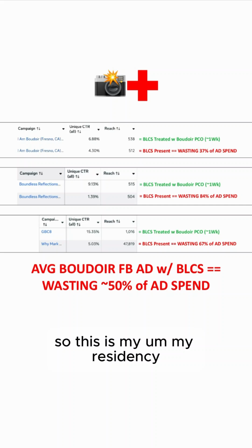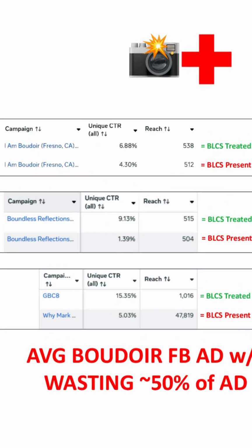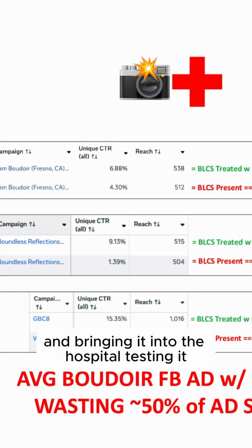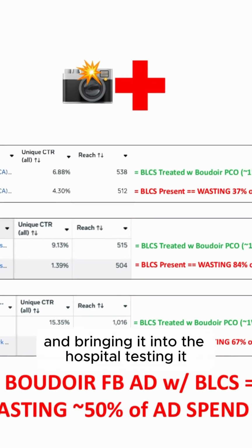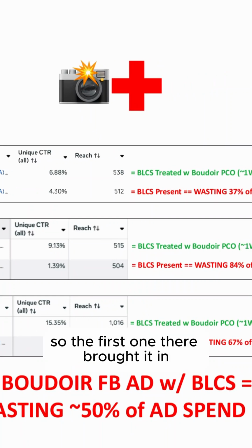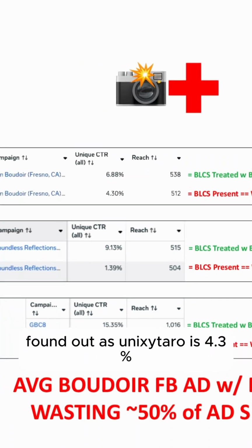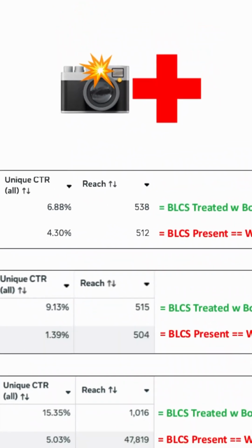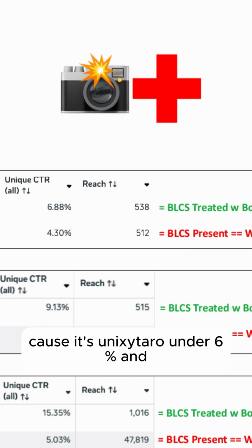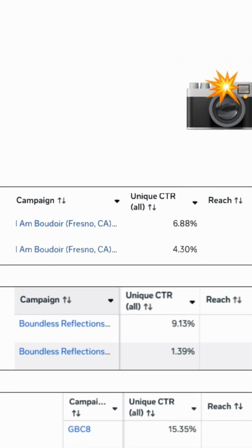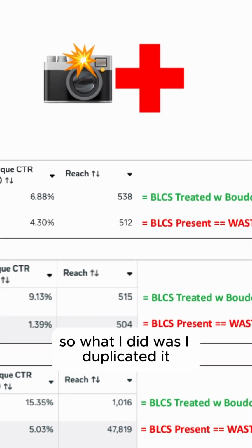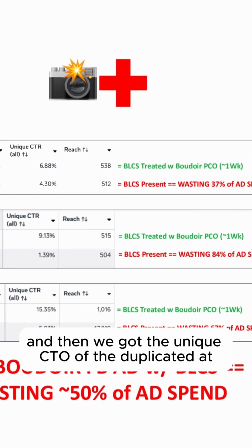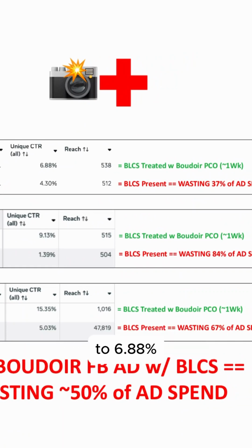So this is my residency, my history with that. First part of the residency: finding a Boudoir Facebook ad out there and bringing it into the hospital, testing it. The first one I brought in, I found out its unique CTR was 4.3%. So we figured out BLCS is present because its unique CTR is under 6%. So what I did was duplicate it and treat it with Boudoir Pico, which takes about a week, and we got the unique CTR of the duplicated ad to 6.88%.